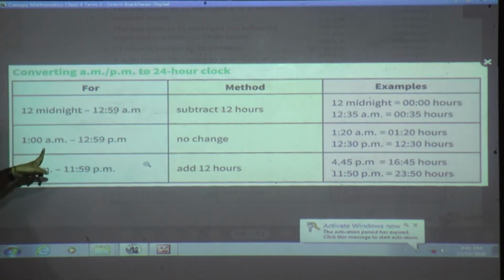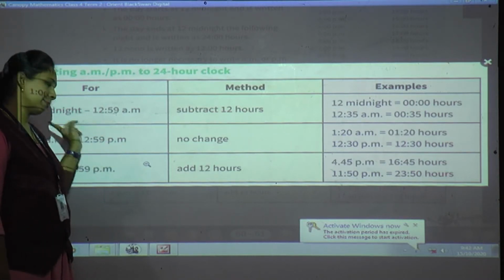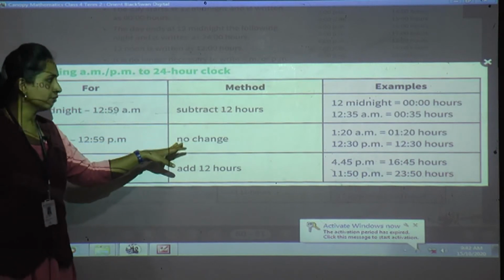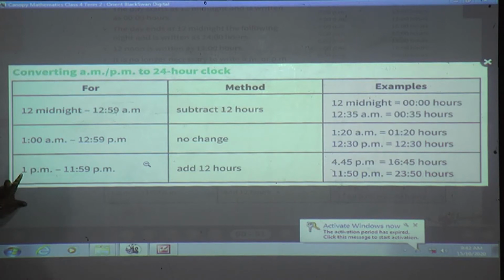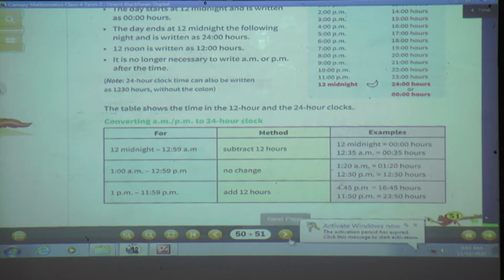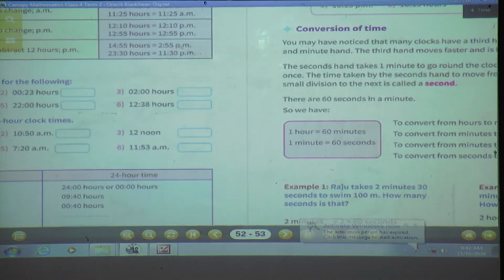And 1 AM, after 12 midnight, up to 12:59, before 1 PM means afternoon, whatever comes you should not change anything, keep it as it is. And once it starts 1 PM, till 1:59 PM, there you have to add 12 hours. Clear this? Yes. Now this is about converting AM and PM to 24 hours clock.